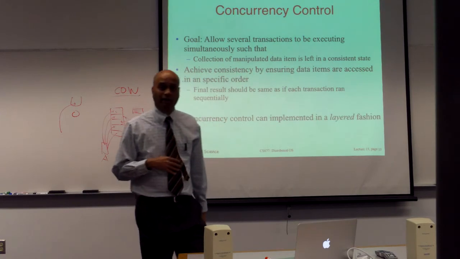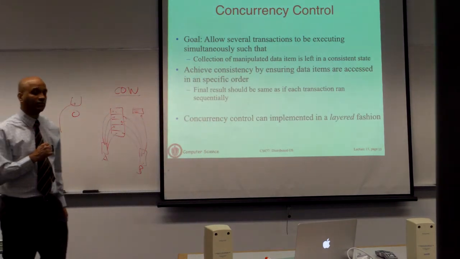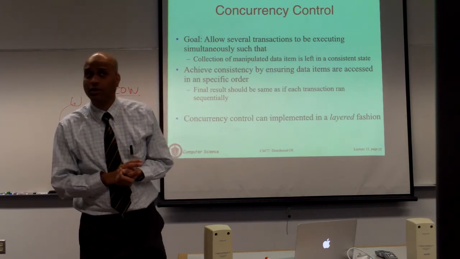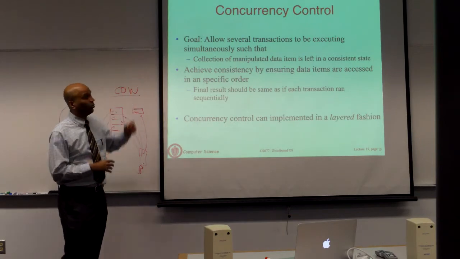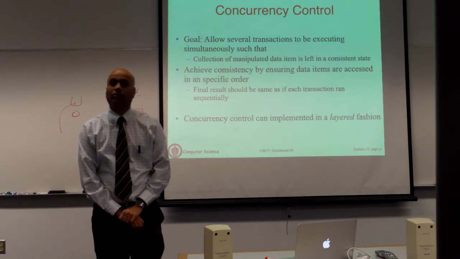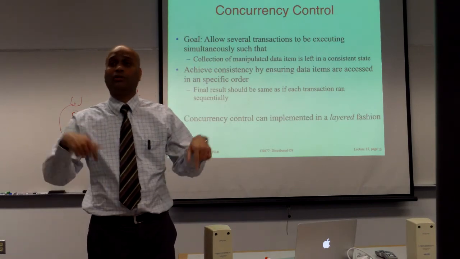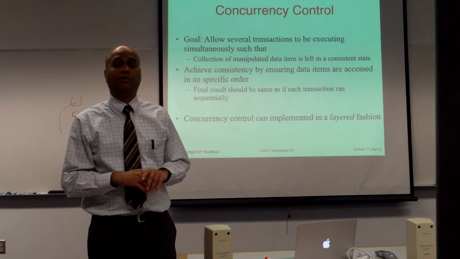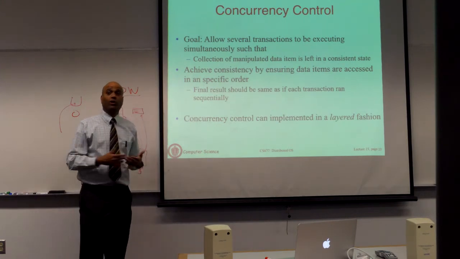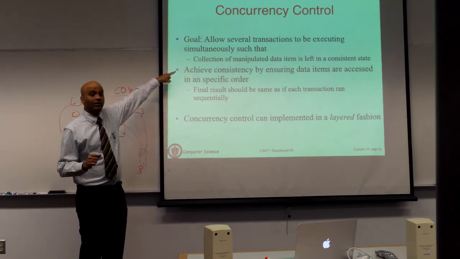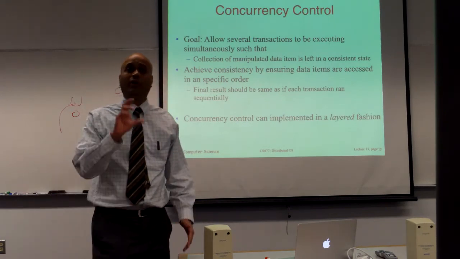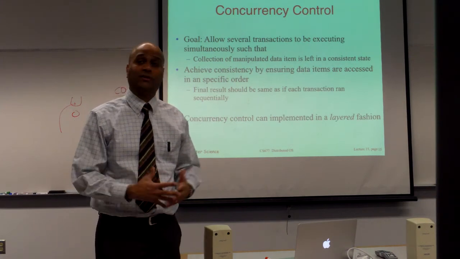Now, having talked about both the private workspace and the log-based techniques, we are going to look at the problem of concurrency control, which was mentioned earlier. Our goal is to have maximum concurrency. We want to allow multiple transactions to execute concurrently. Multiple requests come in, let them all execute. Don't have a global lock which says one request at a time. That's not going to work, because throughput is going to fall. Yet we want the database at the end to be in a state as if one transaction had executed at a time, not as if they were all executing at the same time.